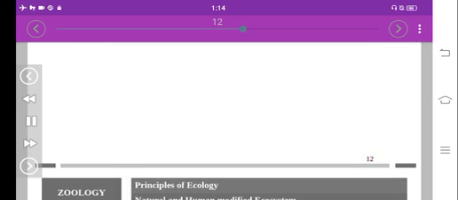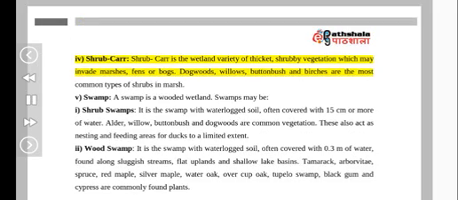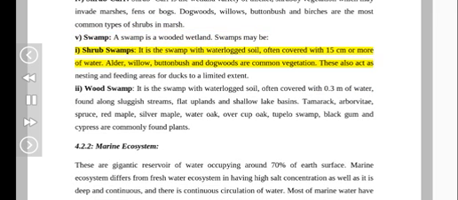IV. Shrub carr. Shrub carr is the wetland variety of thicket, shrubby vegetation which may invade marshes, fens or bogs. Dogwoods, willows, buttonbush and birches are the most common types of shrubs in marsh. V. Swamp. A swamp is a wooded wetland. Swamps may be I. Shrub swamps.